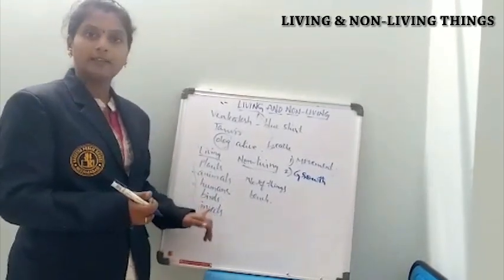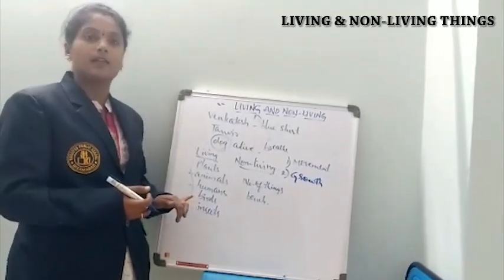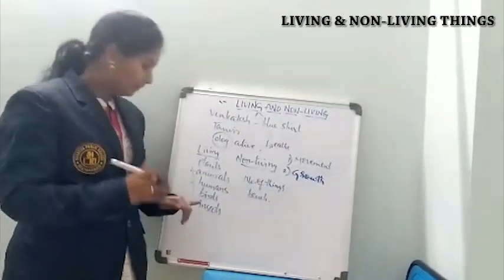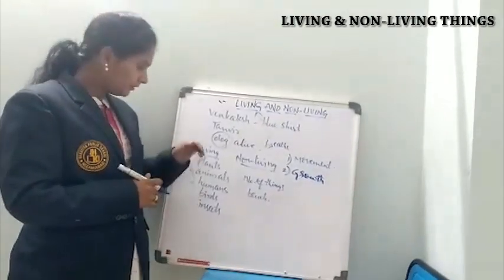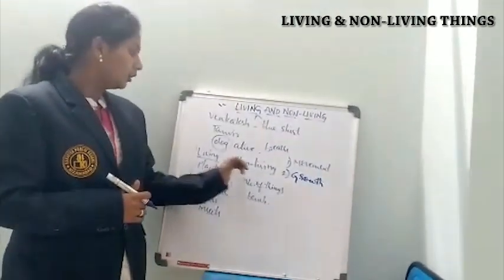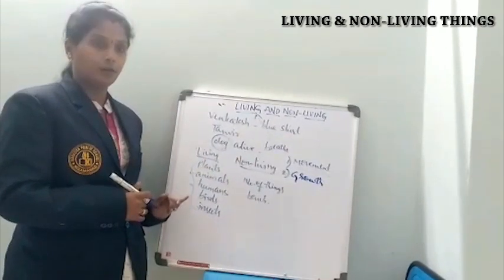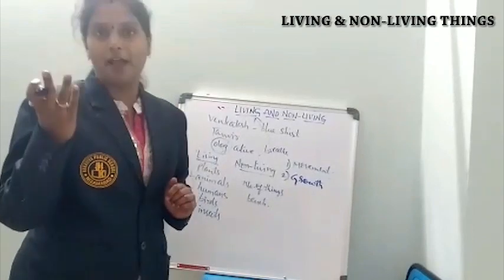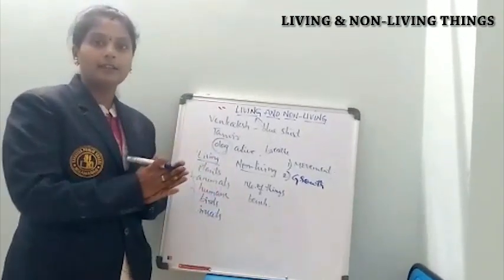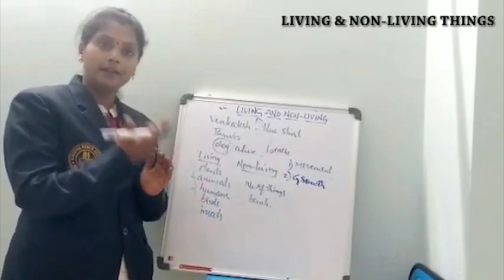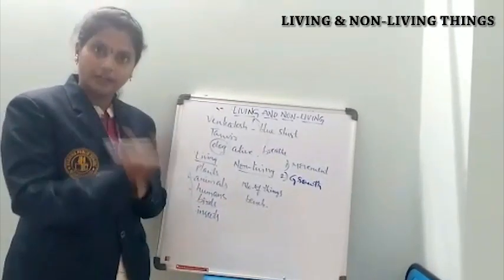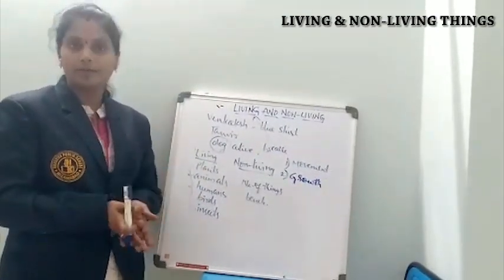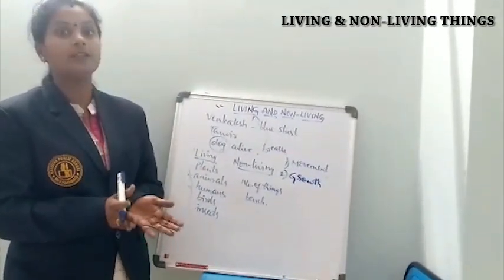In that same way, all living organisms will grow physically. Birds also lay eggs, and from the eggs we can see small birds coming. After a few days those birds will grow. Insects also, all living things will grow. So they will show different types of growth. And coming to non-living things, take the example of a non-living thing like a fan. Can it grow by tomorrow, or after 10 days, or after 1 month or 1 year? Can we see an increase in the size of the fan? No. That means it is a non-living thing, so it does not show any growth in its body.